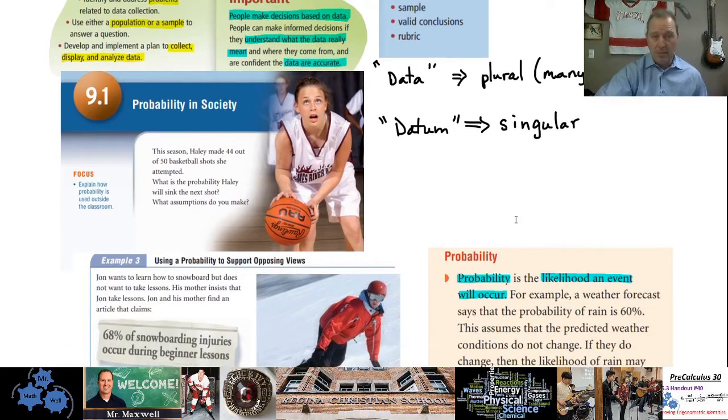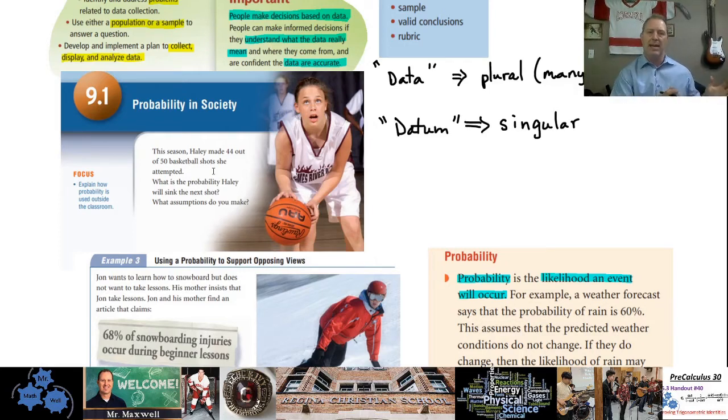All right, 9.1, probability in society. Here's a picture of Haley. She's a basketball player, and it says Haley made 44 out of 50 basketball shots that she attempted. What is the probability that Haley will sink the next shot? When we think about something like that, obviously we go on our past record. For Haley, she's a pretty good shooter. 44 out of 50, that's 88%. So that's a pretty good free throw shooter.